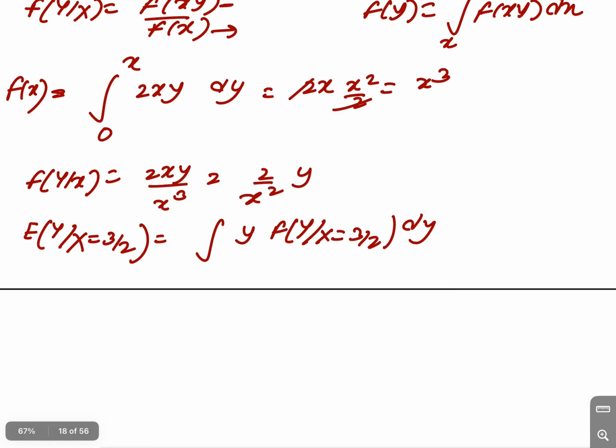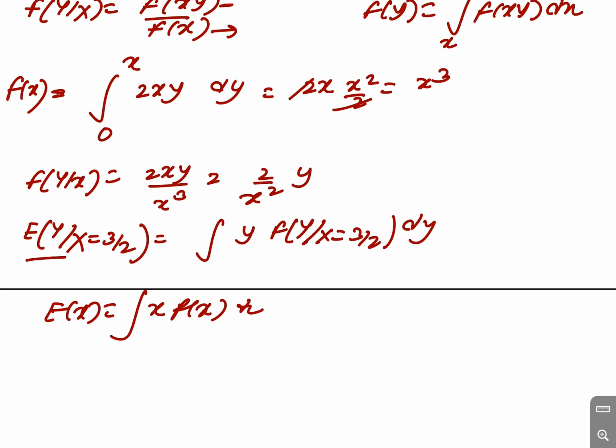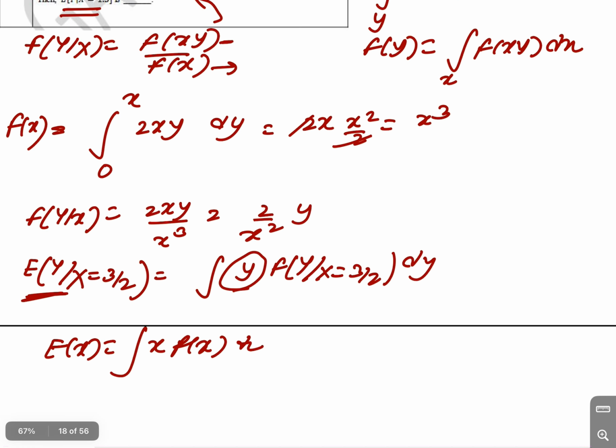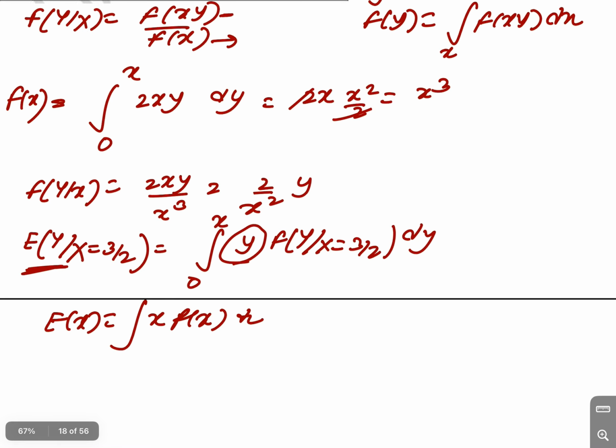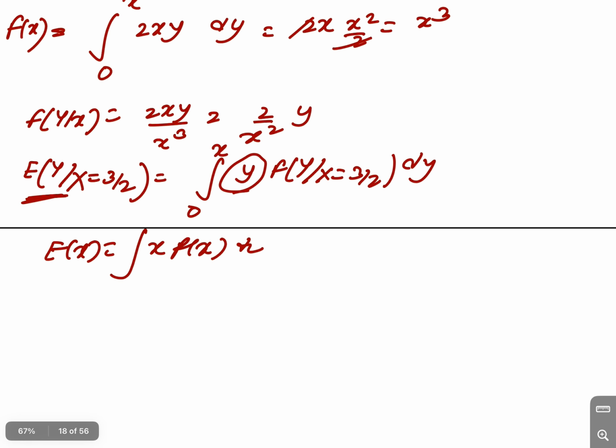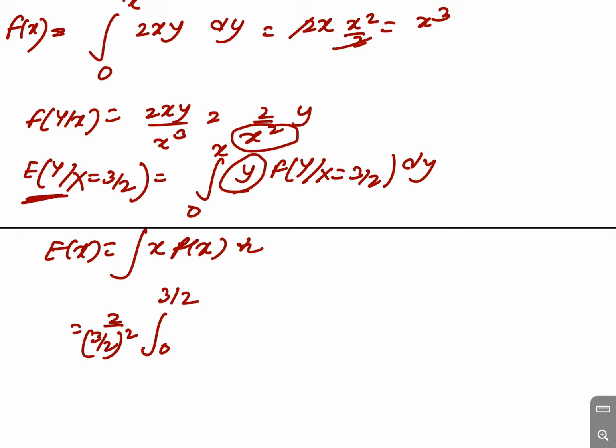Okay, because the expectation of x is the integration of x into f of x dx, and here the function is y given x, so we multiply by f of y given x, and the integration is with respect to y, and the limit of y is 0 to x. For given x equal to 3 by 2, it is 0 to 3 by 2, and we have to put the value of x square here also, so 2 by (3 by 2) whole square into y square dy.